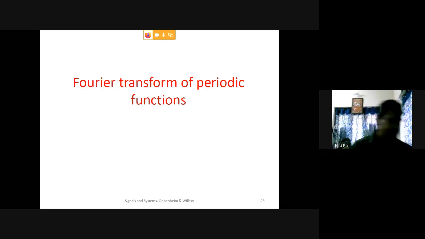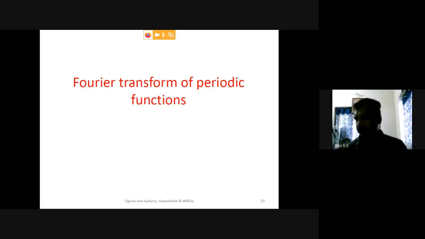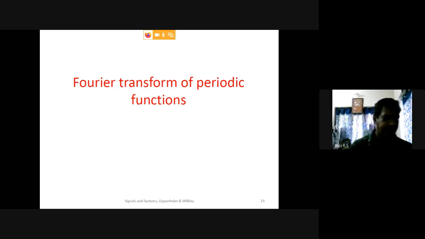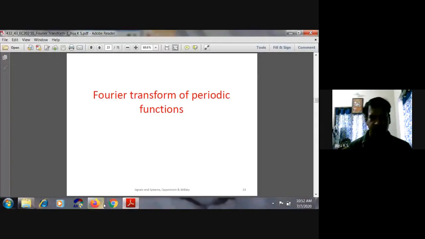Okay, any doubt? Any doubt regarding this? Now let us go through the magnitude response and phase response of the Fourier transform of a signal, a signal having a periodic nature.